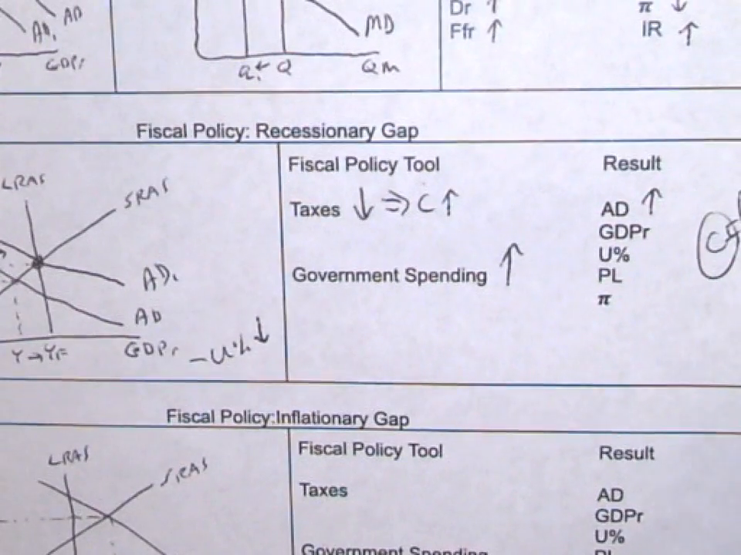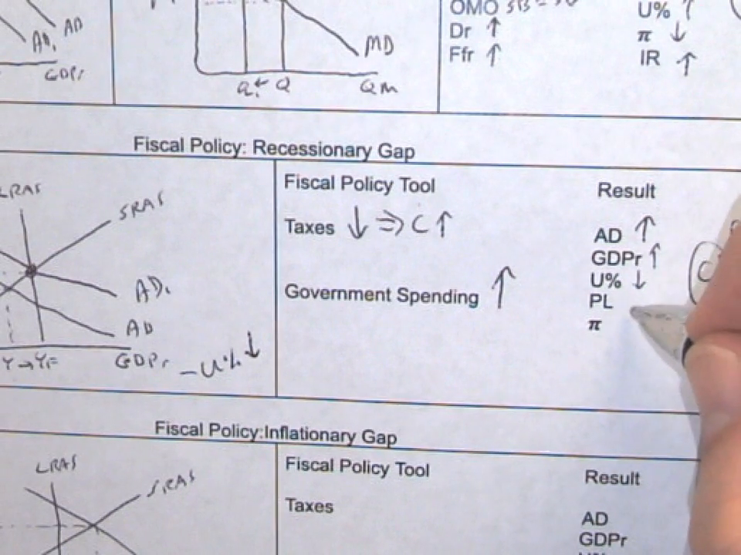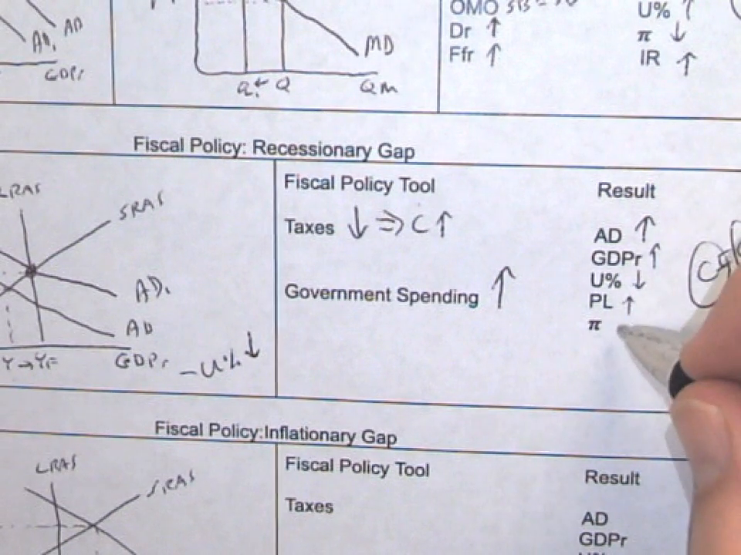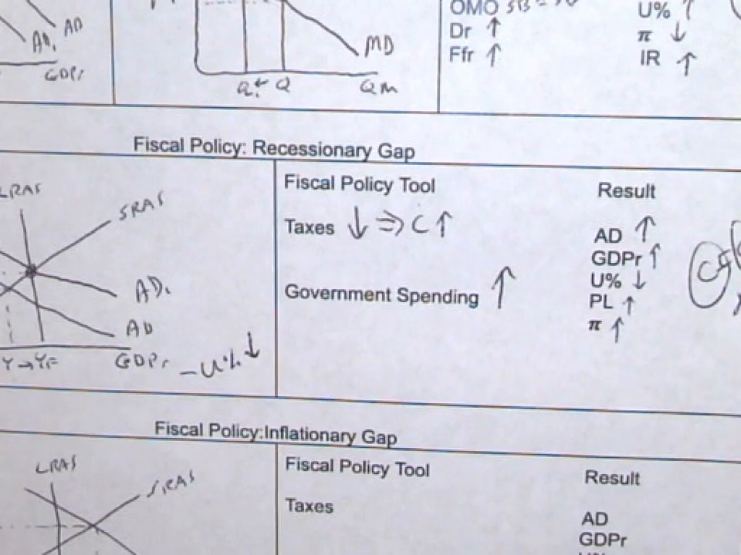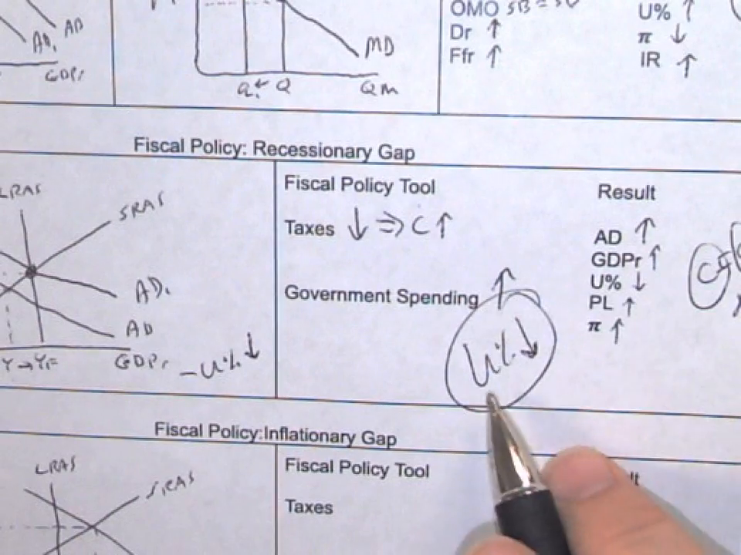So over here on our results, I'm going to see GDP is going to go up. That's a good thing. Unemployment is going to go down. Unfortunately, price level goes up, which is also inflation. So did we get our goal of unemployment decreasing? Yes, we did. That's the whole point right there with that expansionary.